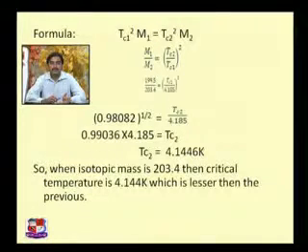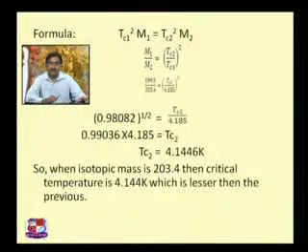Now if you observe this, we already talked about the isotopic effect, and in that case we observed that if we increase the isotopic mass, we are not at an advantageous side, because the critical temperature is going to lower down, and that will create trouble in converting the normal material into a superconducting material. So that is observed over here. Previously the material had an isotopic mass of 199.5, and if we change it to 203.4, then we get a critical temperature that is lower than the previous one, 4.14. So this is more difficult to achieve in the case of a superconductor compared to the previous one.